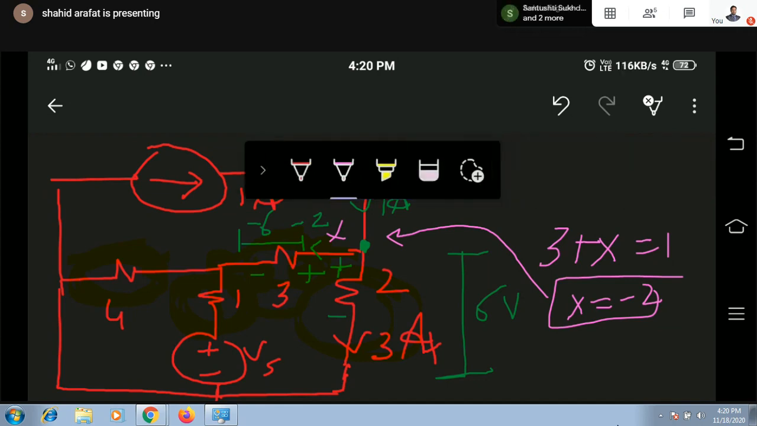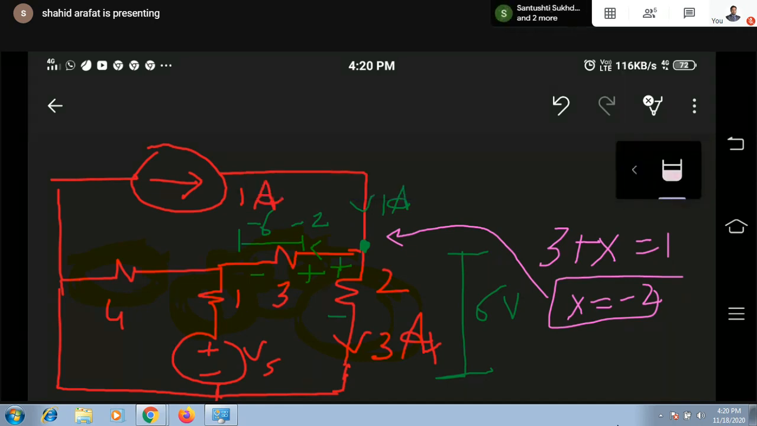Now after getting the value of X, I can easily find the voltage. Voltage across 3 ohm will be I into R. This will be minus 2 into 3, which is minus 6 volts. We have already assumed the direction of current as per this direction. Since this is a passive element, current should enter from positive. That's why I have marked this one plus and this one minus. So far it is clear now.